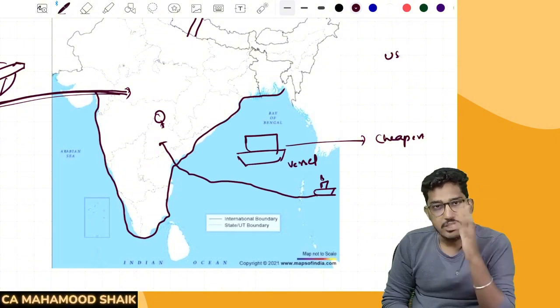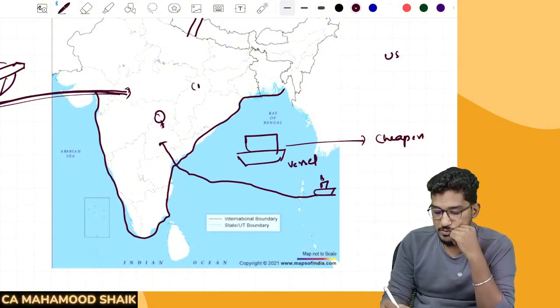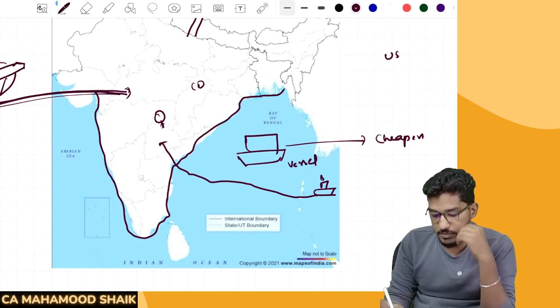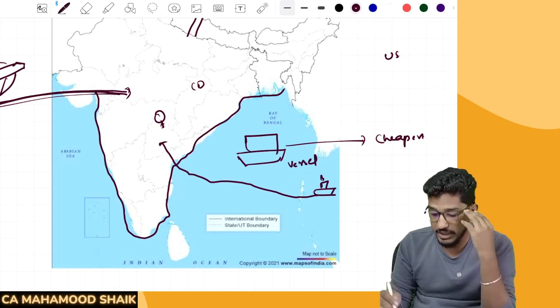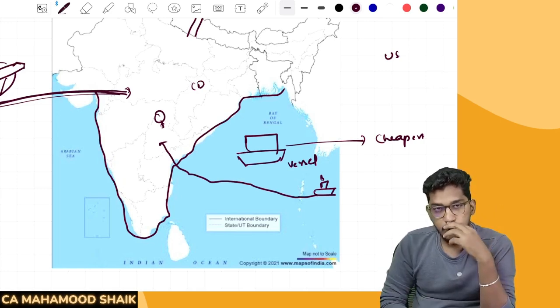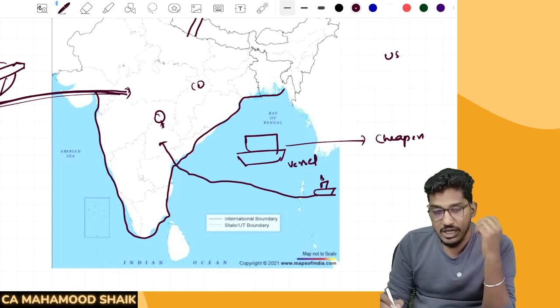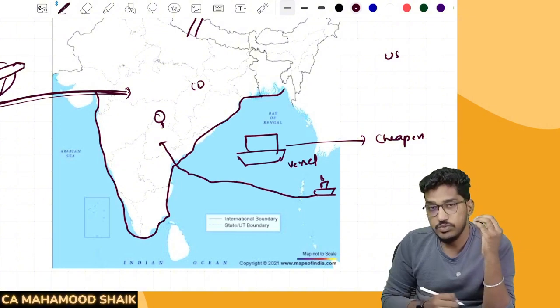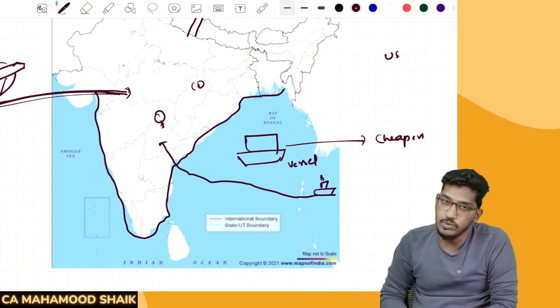But what the government is saying is, if you are importing the goods, you have to pay customs duty. Sir, I'm saying one example of the water only, but the goods can come in many other ways. Now you all might get a doubt, sir, government is saying whenever goods are imported, you have to pay customs, but the coastal line is very, very big. How will the government be able to know when the goods are imported, who is importing the goods, what goods are getting imported? How will the government come to know?